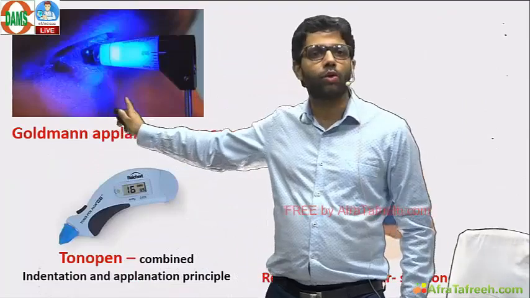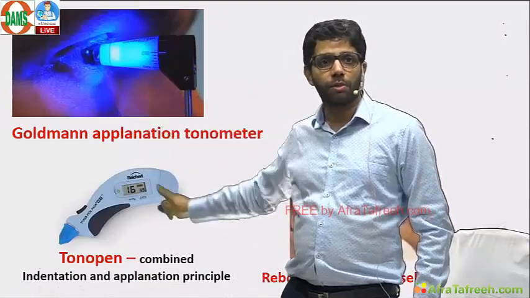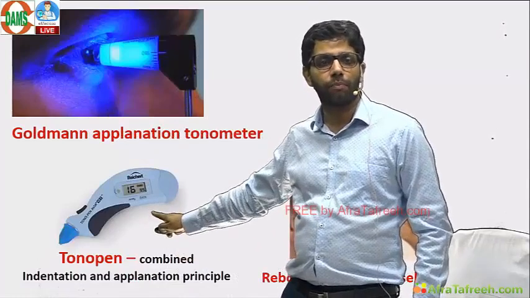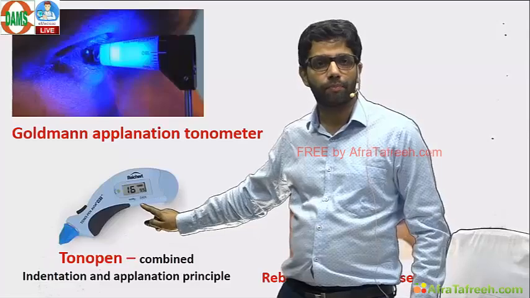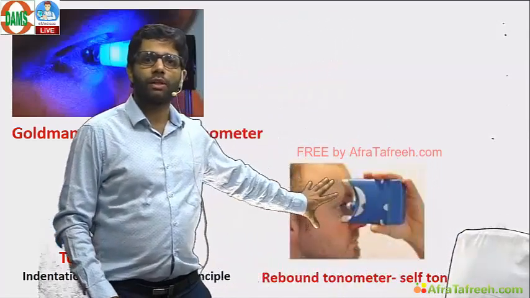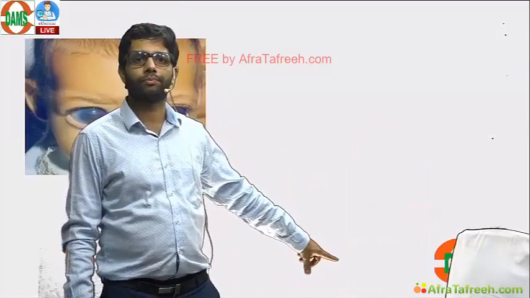Best is Goldmann applanation tonometer. Tonopen is based on the applanation principle. Tonopen is particularly done for corneal opacities, irregular corneal surfaces. Self tonometer, the patient can check his own IOP by rebound tonometer.